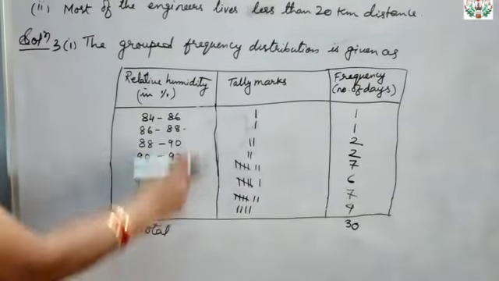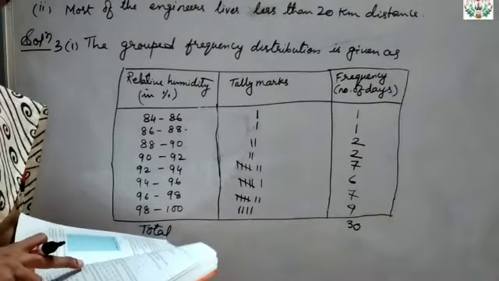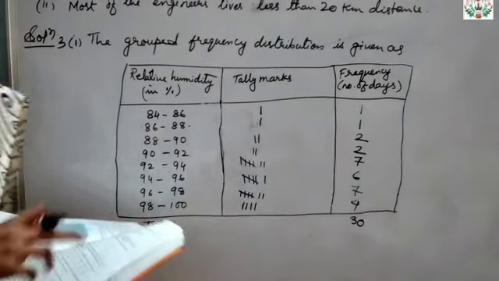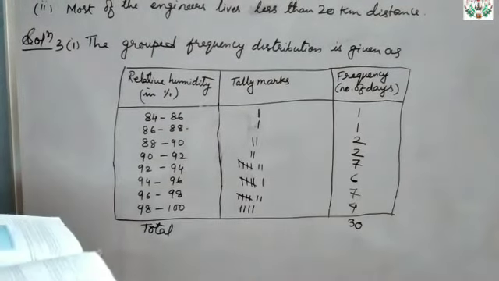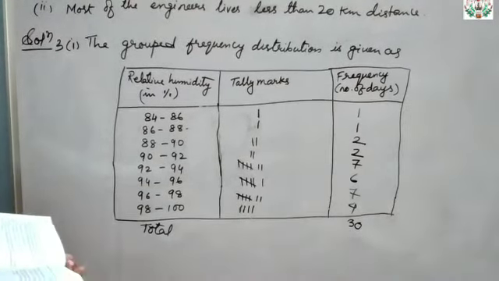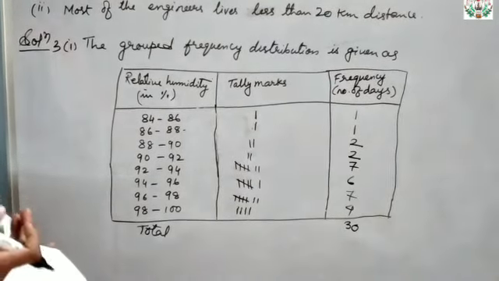Now seeing this relative humidity, the second part of the question is what? Which month or season do you think this data is about? When the relative humidity in the air is maximum, in which season? We all know that it is rainy season. In the rainy season, the humidity is more.